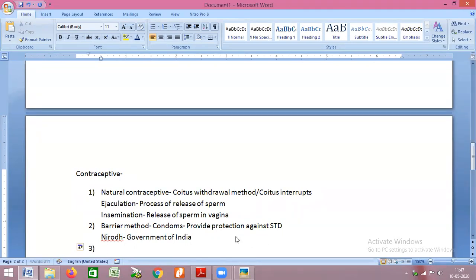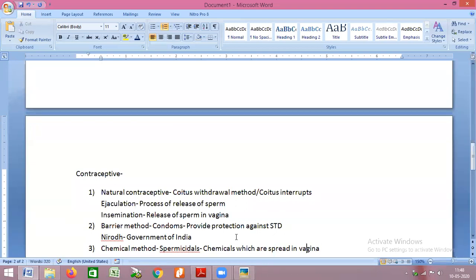The third is a chemical method. The chemical method is called spermicidals. The spermicidals are the chemicals which are spread in the vagina just before sexual mating.